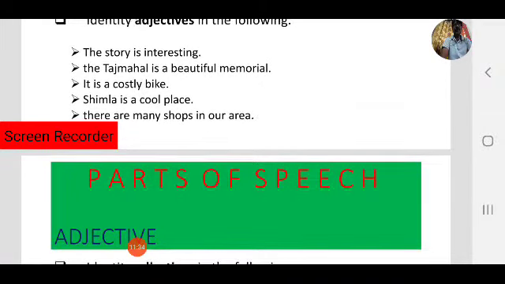Now read the 5 sentences and identify adjectives. First one: the story is interesting. Second one: the Taj Mahal is a beautiful memorial. Next one: it is a costly bike. Shimla is a cool place. Next one: there are many shops in our area. Identify adjectives in the sentences.